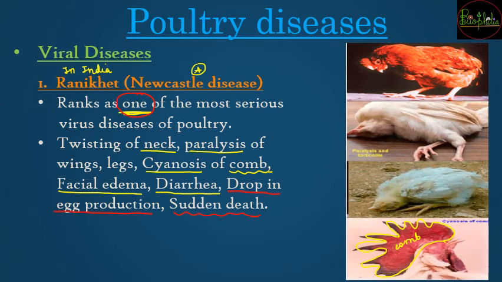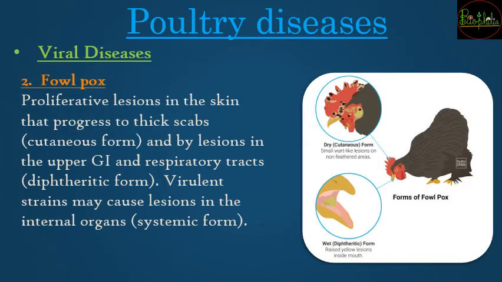Now the second viral disease is fowl pox. In fowl pox, just like humans get chickenpox, similarly poultry birds also get fowl pox, and there are going to be proliferative lesions in the skin that progress into thick scabs that can be seen in the cutaneous form of fowl pox, or lesions can go up to the upper GI tract, that is, it can infect the digestive tract.